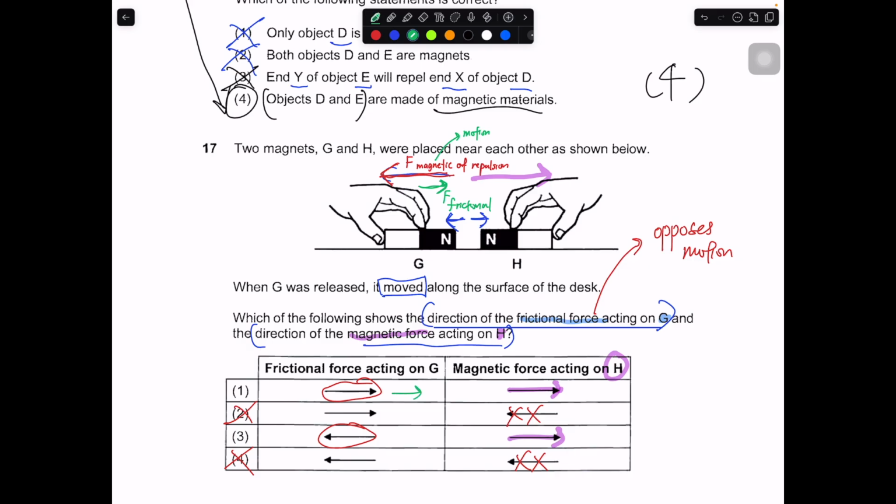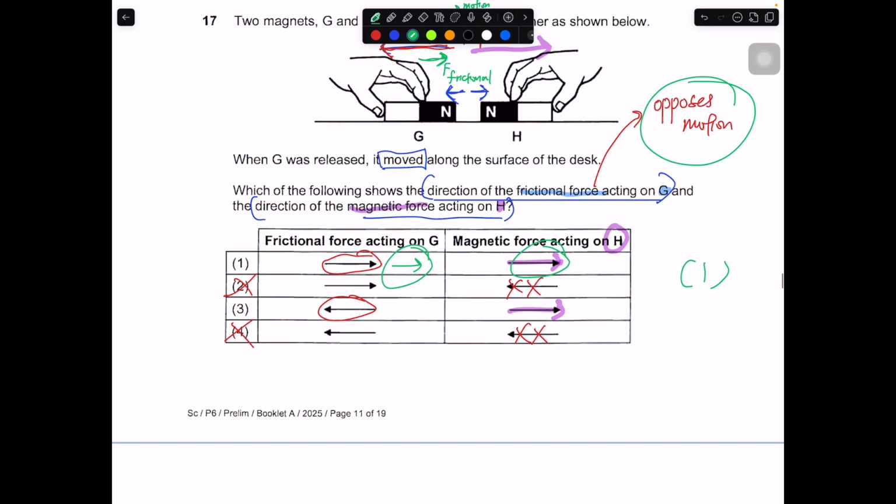So the magnetic force, in this case, is very tricky. You can see that the magnetic force acting on H and the frictional force acting on G are in the same direction. So this is answer number 1. This is a very tricky question because you need to know what the motion is. From the motion, you decide the direction of friction.